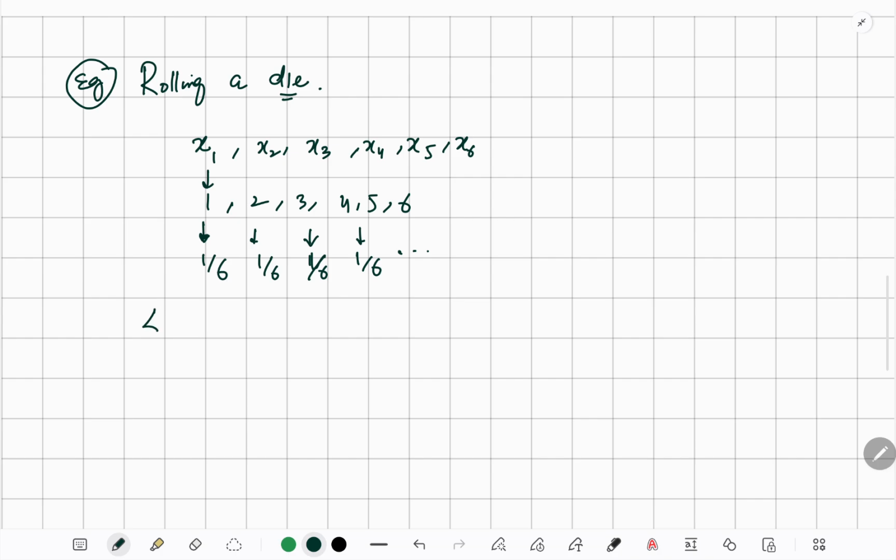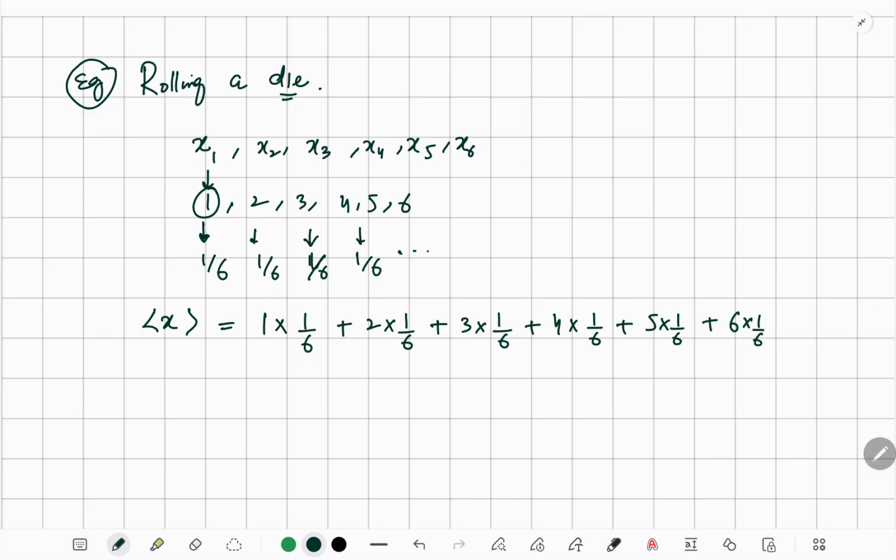Now if somebody asks us what is the expectation value of x, then what we'll do is take the value into its probability: 1 into 1 by 6 plus 2 into 1 by 6 plus 3 into 1 by 6 plus 4 into 1 by 6 plus 5 into 1 by 6 plus 6 into 1 by 6.